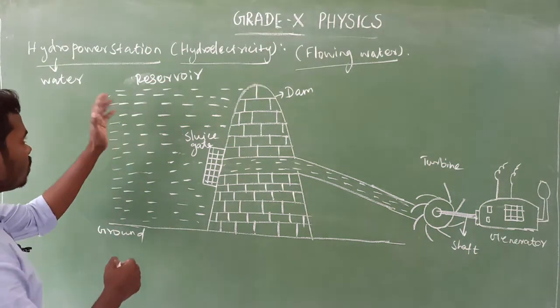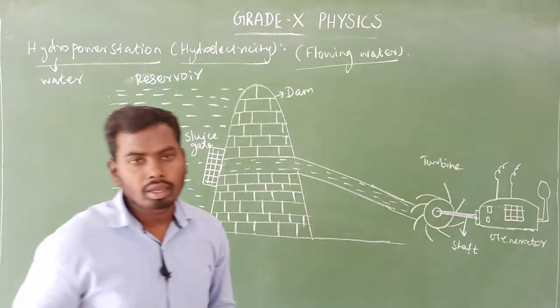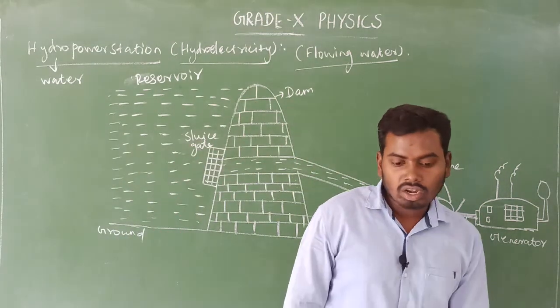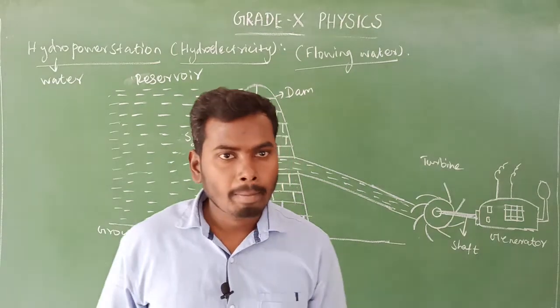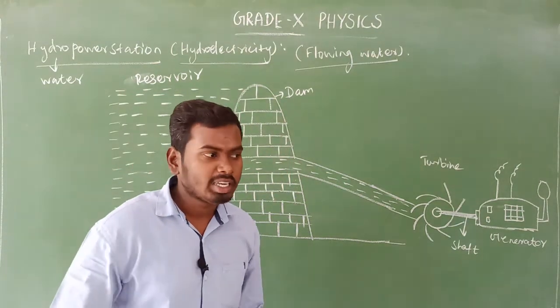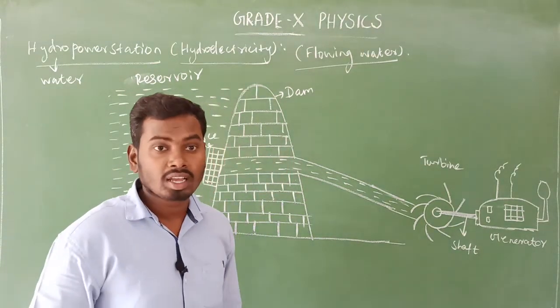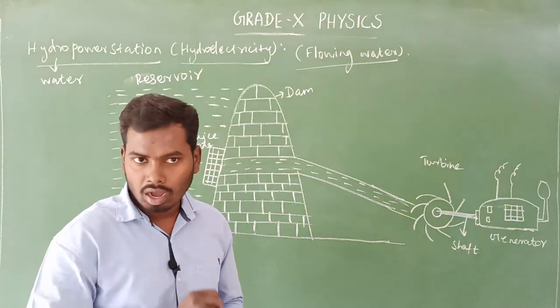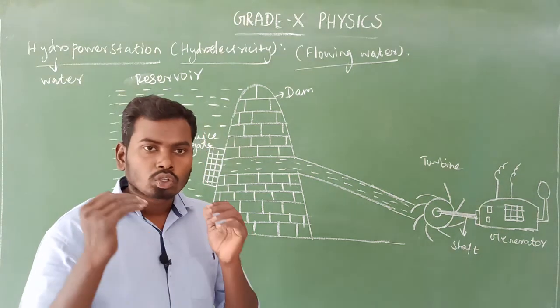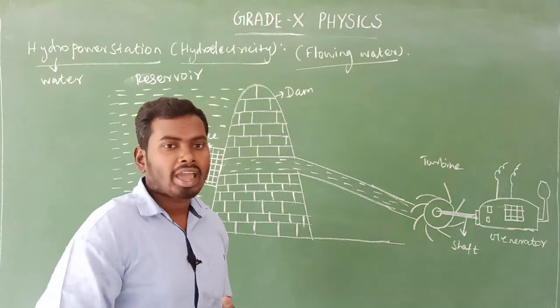So look at here. When the river water is flowing, the flowing water possesses kinetic energy. Am I right or wrong? Whenever an object moves, it has kinetic energy.